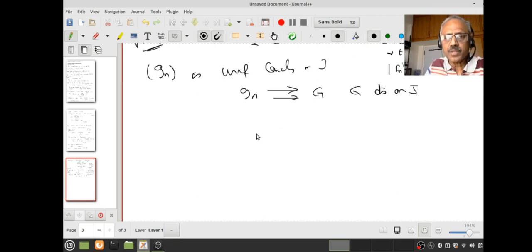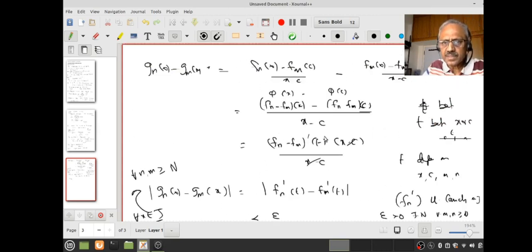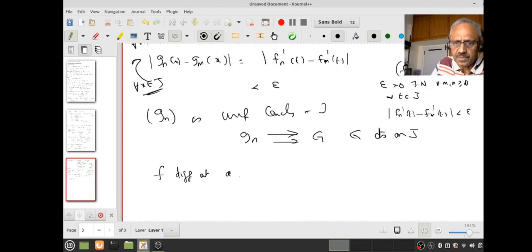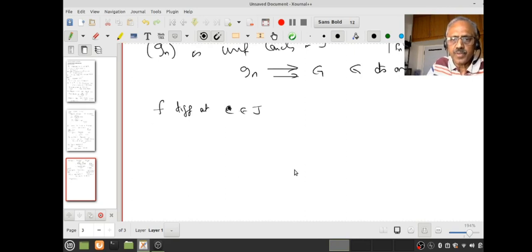Now what is it that I want to prove? I want to prove f is differentiable at c. Here c is some arbitrary point of J. So if I want to prove f is differentiable at c, what should I do? I have to prove that the limit of (f(x) minus f(c)) by x minus c exists.